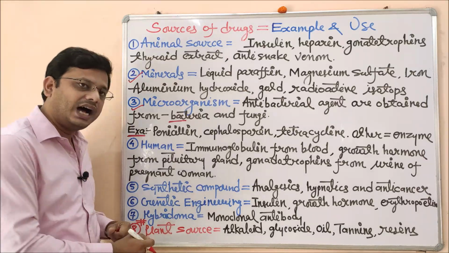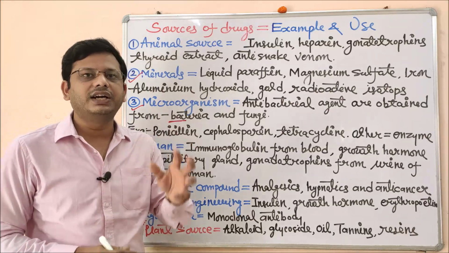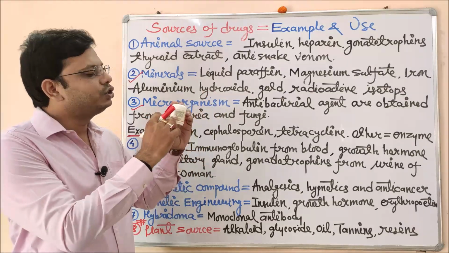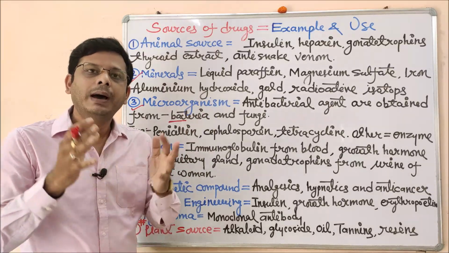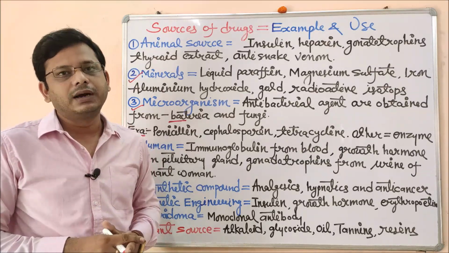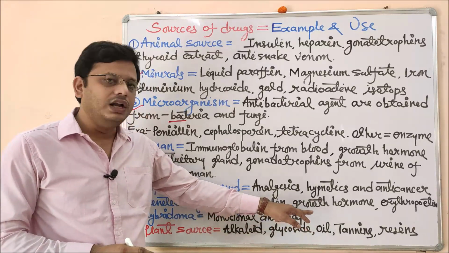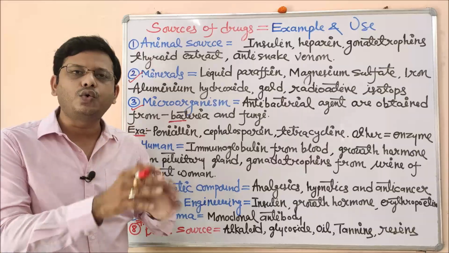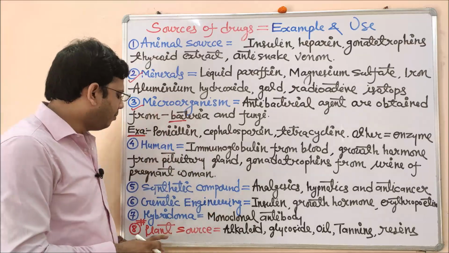The next source, the last source but the most important source, is the plant source. If you see the content of a drug, like this Himalaya pain balm, 99.9% of its constituents are derived from plant sources. So plant sources are very vital and important from the drug point of view. In plant sources we can consider alkaloids, glycosides, oils of different types, either volatile oil or fixed oil, tannins and different kinds of resin. These are so important. Now we have to study specifically about the plant source.